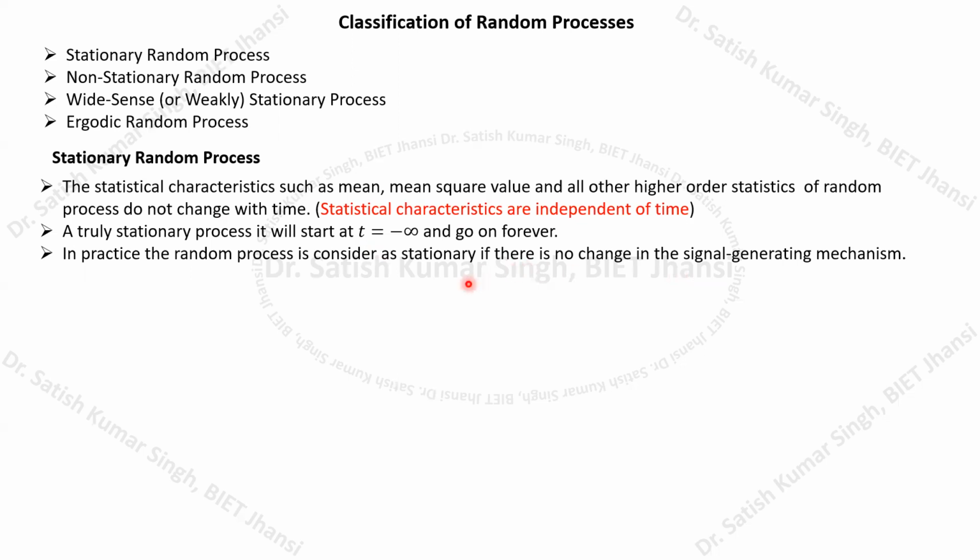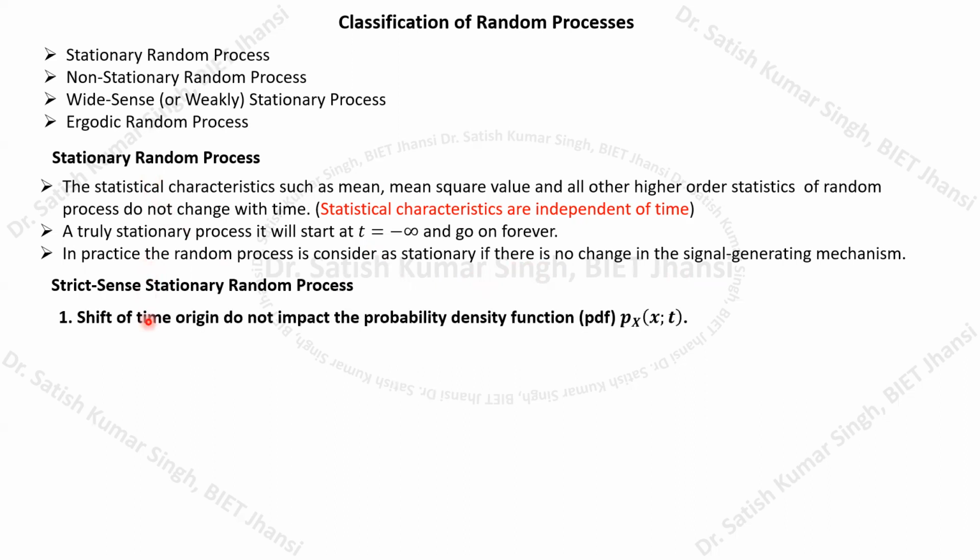In the practical sense, we generally talk about the strict sense stationary random process. It is a subclass of the stationary random process. In the strict sense stationary random process, if we shift the time origin of our random process, it does not impact the probability density function p(x, t).